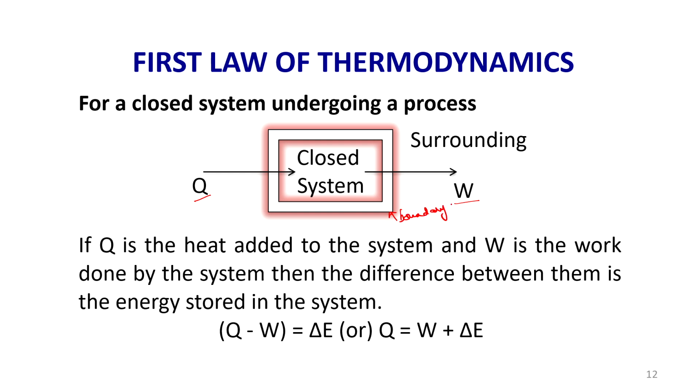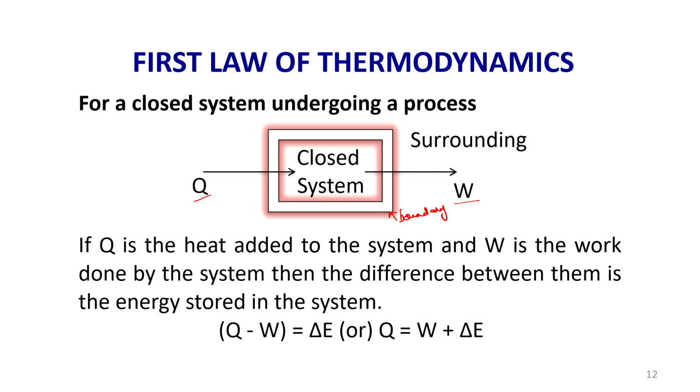It is an imaginary one, which is not visible, and the system is separated from the surrounding by the boundary, and surrounding refers to the region which is outside the system. So, here Q is the amount of heat added to the system and W is the amount of work done by the system.